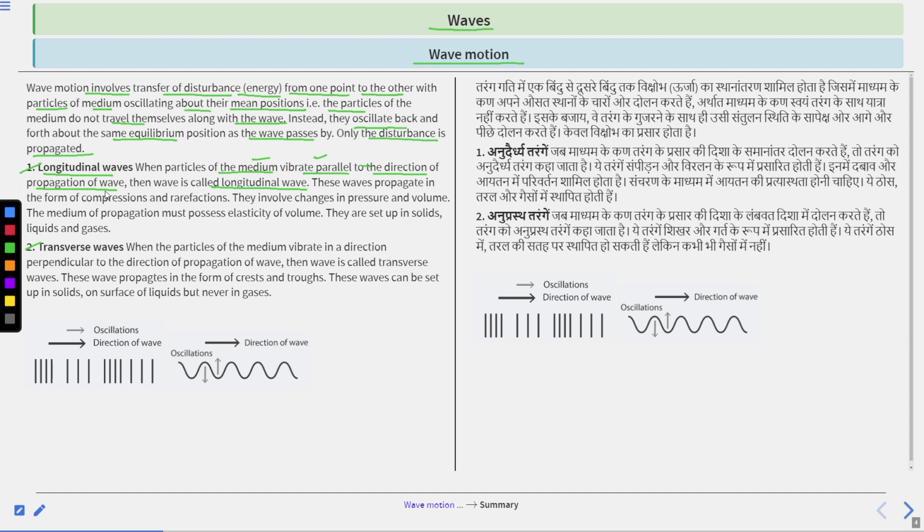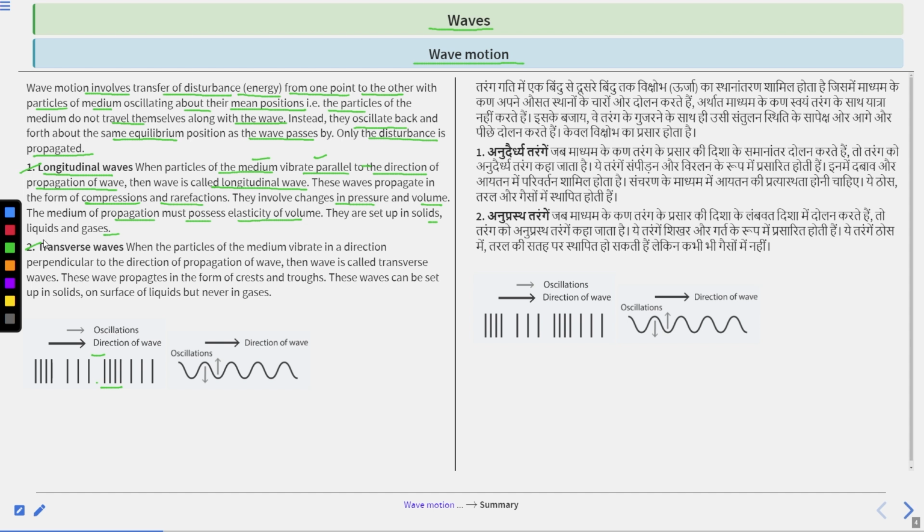These waves propagate in the form of compression and rarefaction. They involve changes in pressure and volume. The medium of propagation must possess elasticity of volume. They are set up in solids, liquids and gases. Clear? So this type of wave is the longitudinal wave.